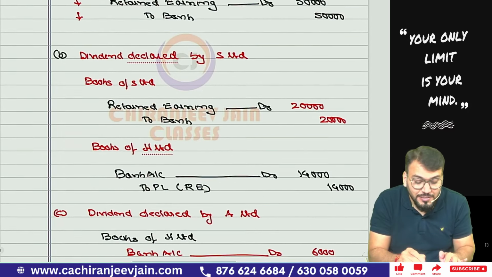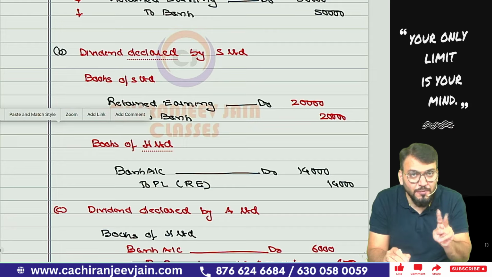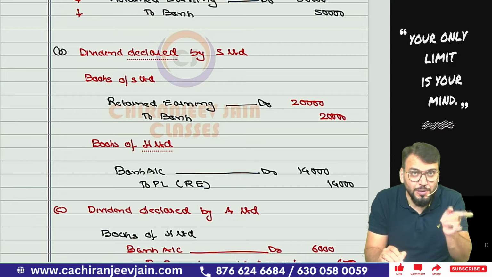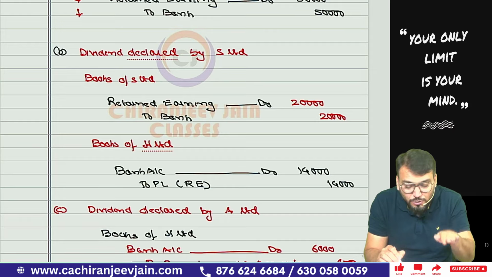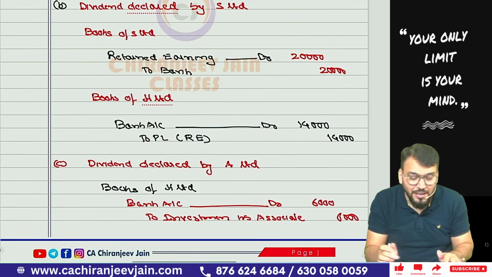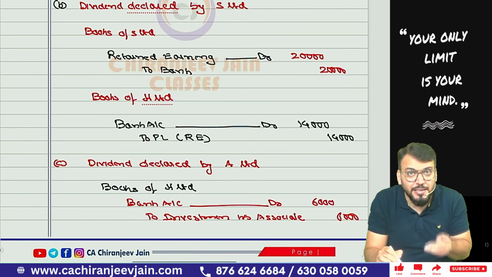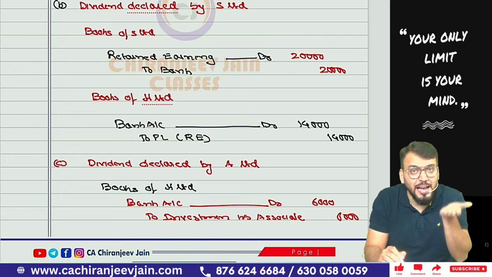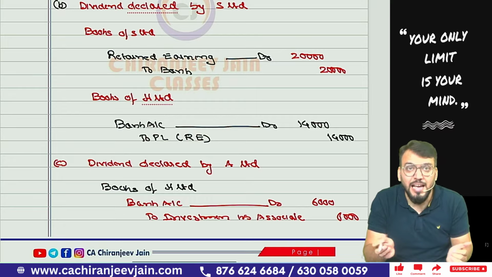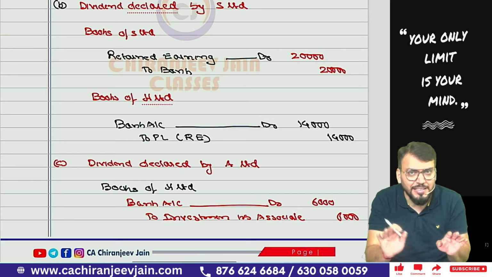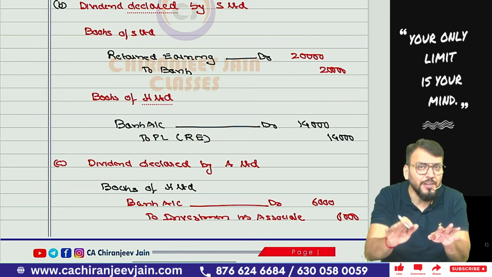Chalega? Yes sir. Then the dividend declared by S Limited. There will be two effects, in the books of S Limited and in the books of H Limited. In the books of S Limited, retained earning account debit to bank. So the retained earnings of the subsidiary company will reduce by 20,000 and bank of the subsidiary company will also reduce by 20,000. Chalega? And in the books of H Limited, because they will receive the dividend, bank account debit to PL, and from PL it will go to retained earning. So bank of H Limited will increase by 14,000 and retained earning of H Limited will also increase by 14,000. You can give the entire effect. Understood? Ultimately the effect will remain the same.